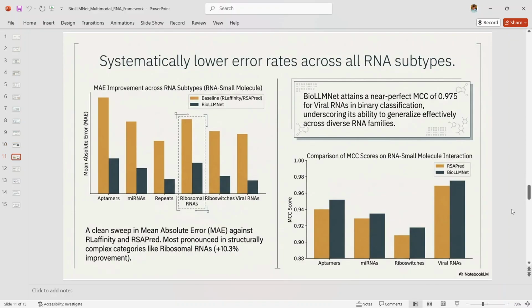Systematically lower error rates across RNA subtypes. This slide focuses on RNA small molecule prediction. BioLLMNet achieves strong Pearson correlation and lower mean absolute error across multiple RNA subtype groups, which means it is not only predicting trends correctly but also reducing numerical prediction error. The model is especially effective on challenging categories such as ribosomal RNAs, and the reported binary classification results also show very high MCC scores, including a particularly strong result for viral RNAs.